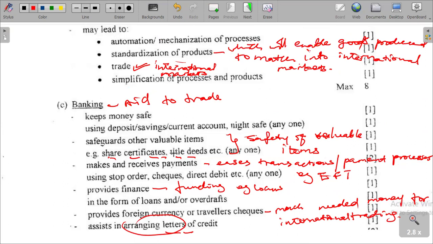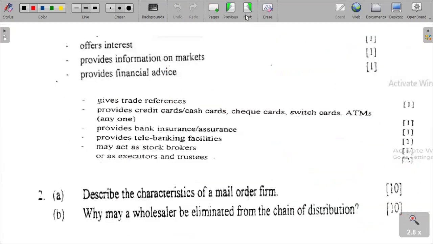So the advantages of banking as an aid to trade are as I've indicated here. Let's quickly answer our next question, I mean, our other points again: advantages of banking to trade.